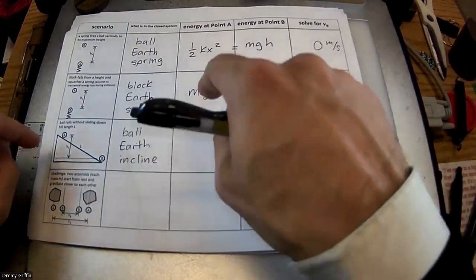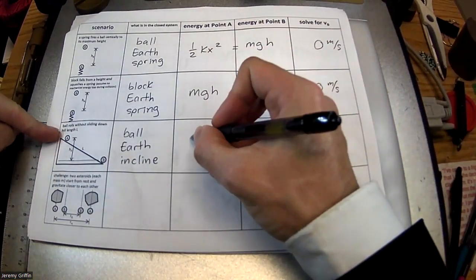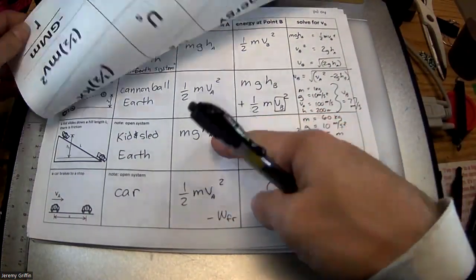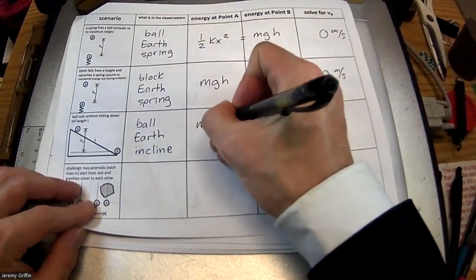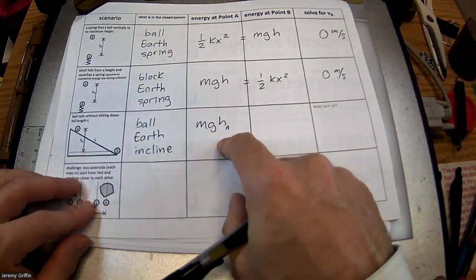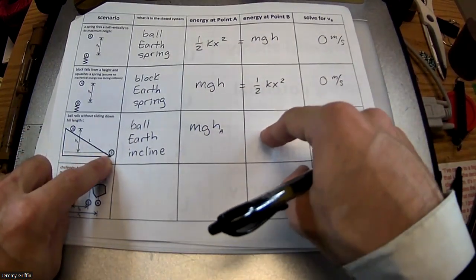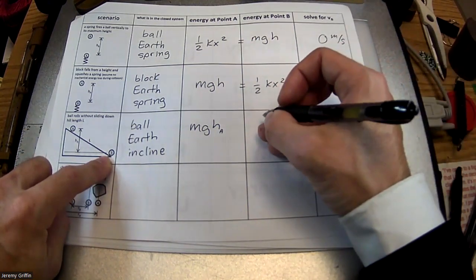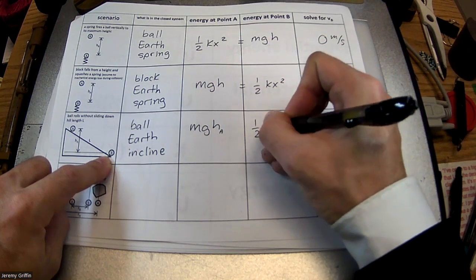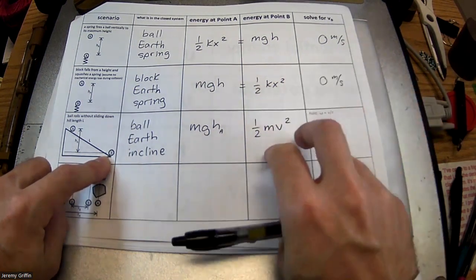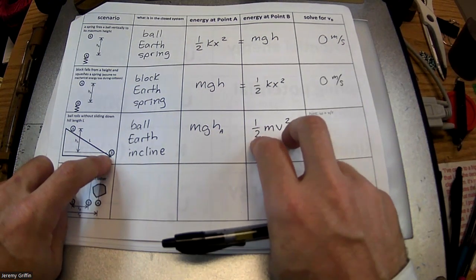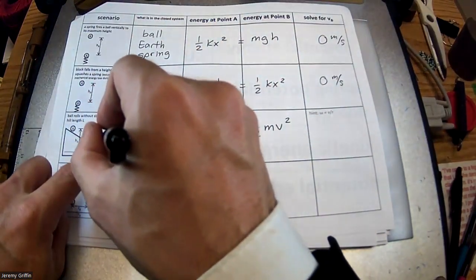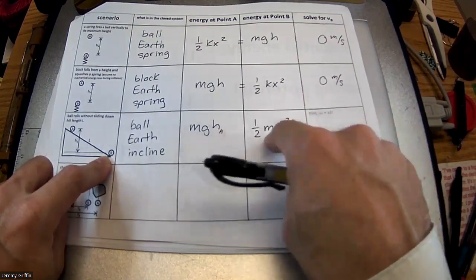Okay, so what type of energy at point A? Yeah, gravitational potential, a lot like this one. So I'll call it mgh, with a little subscript A on that h. How about by the time you get to the bottom of the incline? Now here it's going to be a mix of energy, but what's one type of energy, do you think? You guys think it's moving? So probably 1/2 mv squared. That's kinetic energy, but I'm going to specify a little bit more. I'm going to call it translational kinetic. So if you point a radar gun at the ball right here, it's going to read a speed, and the ball has mass, so you can calculate how much kinetic energy.